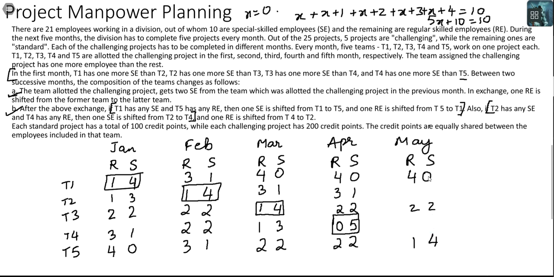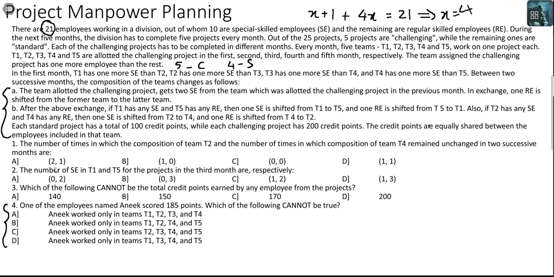I will get 4 and 0 here, and I will get 4 and 0 here, 4 and 0 here. So this is the final split, and this is the final challenging project. I have the number of employees in different teams in all the 5 months. Let's get to individual questions.